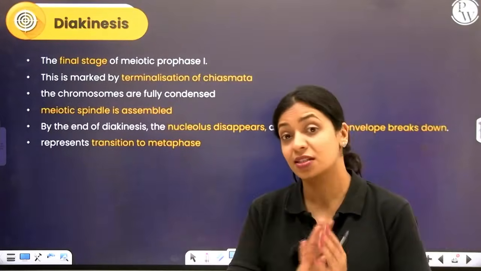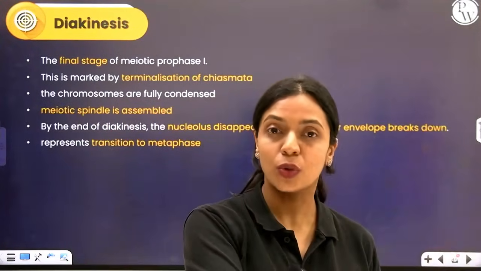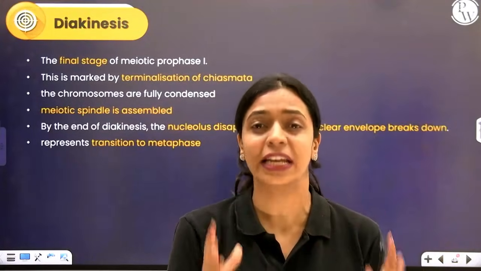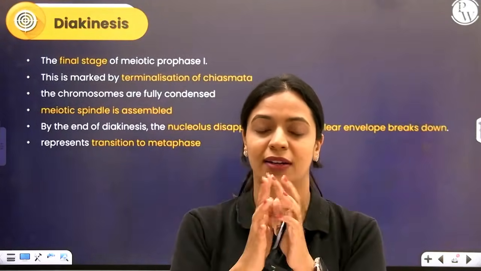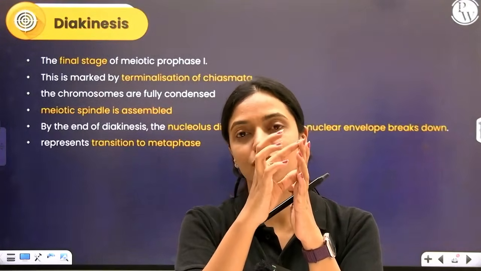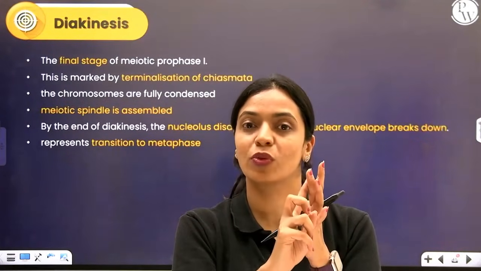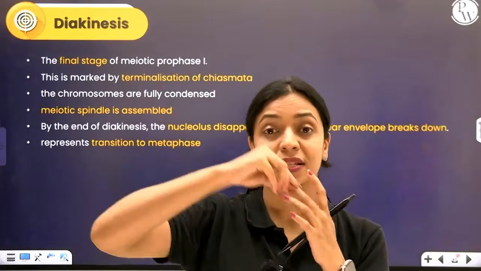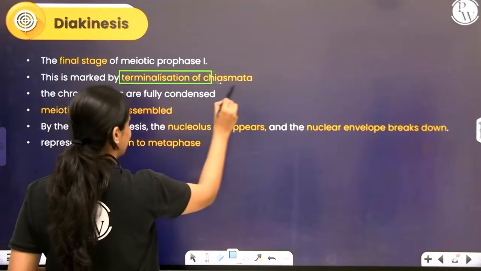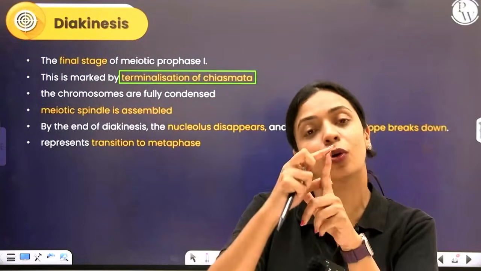Lastly, diakinesis. This is the last stage. From prophase, when condensation of DNA started, to diakinesis, DNA condensation will continue. At diakinesis, DNA is almost fully condensed into chromosomes. It's still showing condensation. Chromosomes were held together at the points of chiasmata. Now that the chromosomes are becoming shorter and shorter because of condensation, it will seem like this point of attachment is moving farther and farther away towards the tip. So we call that terminalization of chiasmata. Terminal means end. Chiasmata is moving towards the tip. It's not really moving, but it appears like it's moving because the chromosome is becoming shorter and shorter.